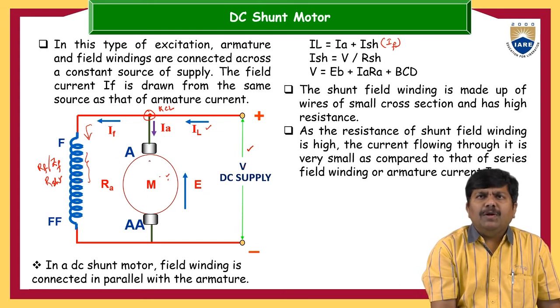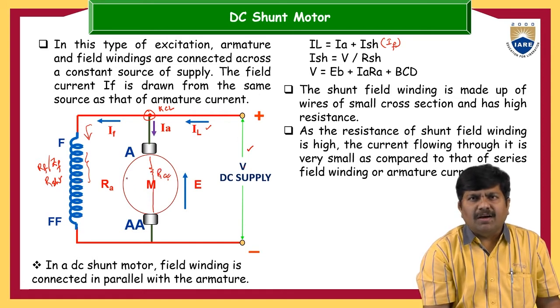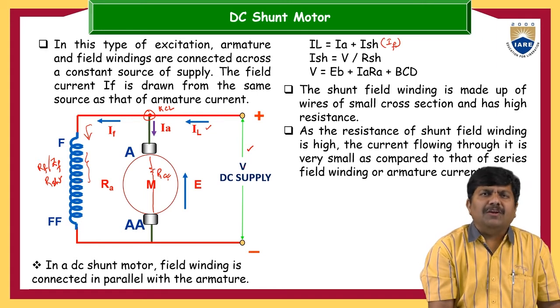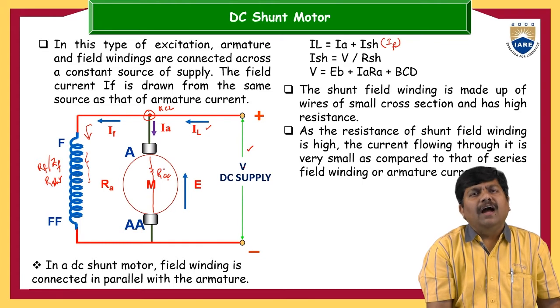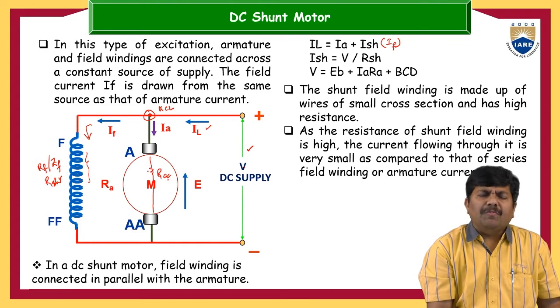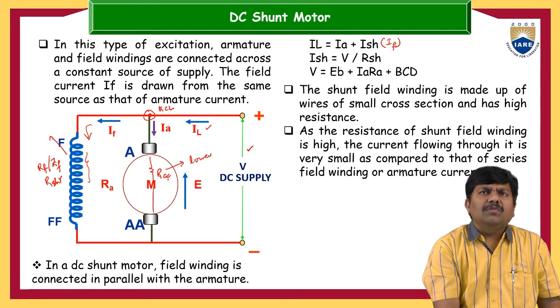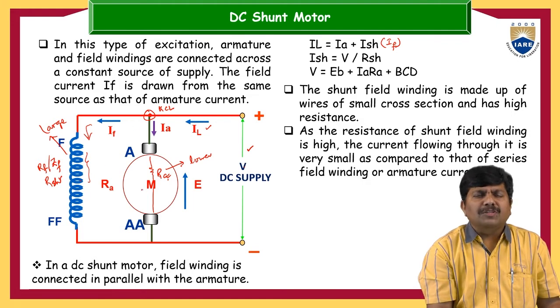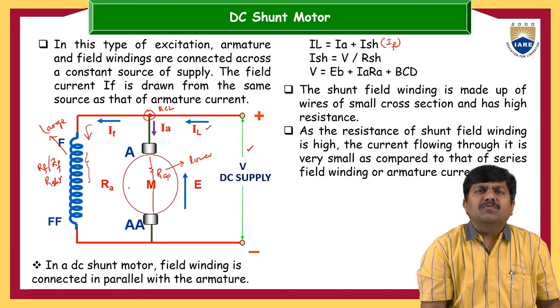Now here, there will be two internal resistances. One is the armature resistance, represented with RA, and the other is the field resistance. Which one is larger in magnitude? Generally, people will get that idea. In the design itself, RA is kept as close to 0 as possible, a very, very low value, and the field resistance is relatively large. This larger resistance of the field also helps us drive the maximum amount of current into the armature, so we can get the maximum mechanical output power. That is the added benefit.